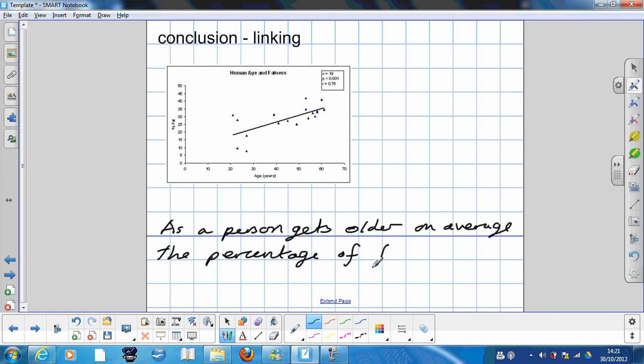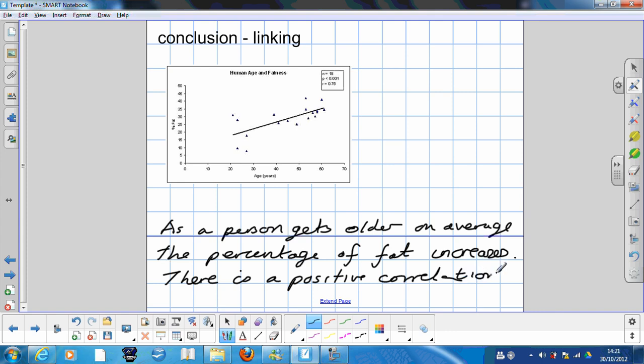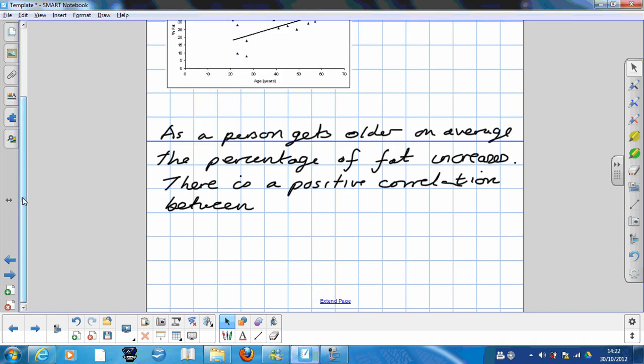A slightly more scientific way, using more technical language, is to say there is a positive correlation between age and percentage of fat.